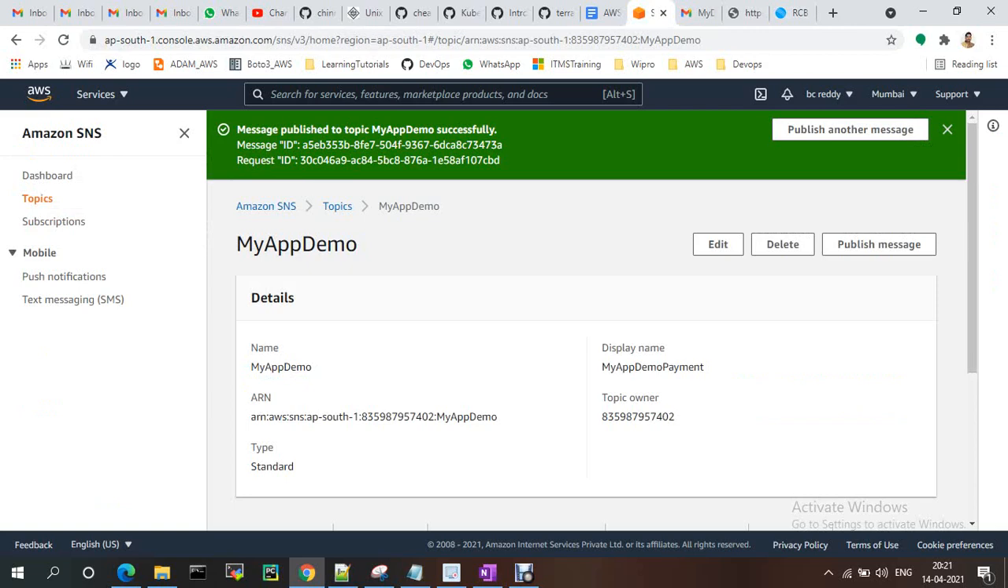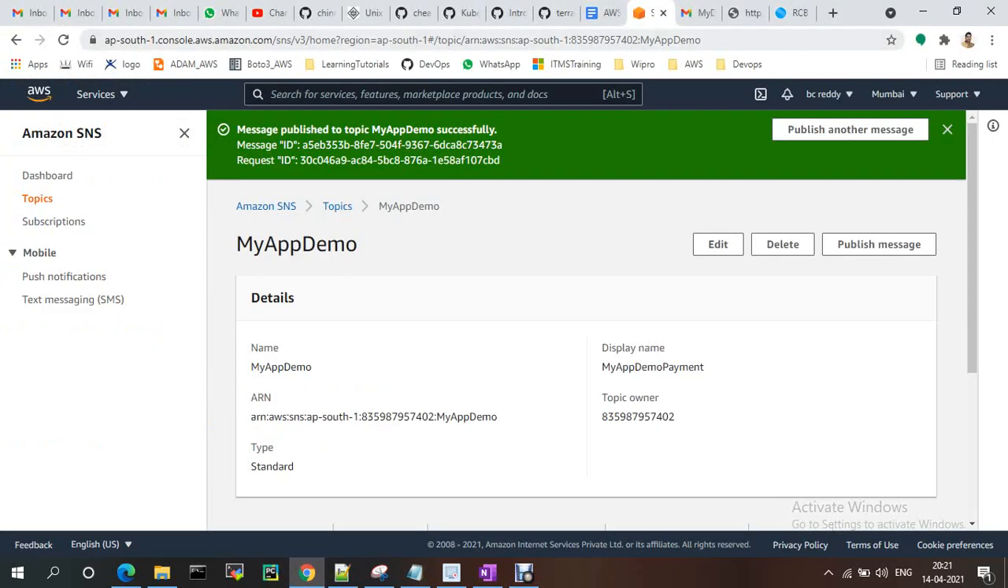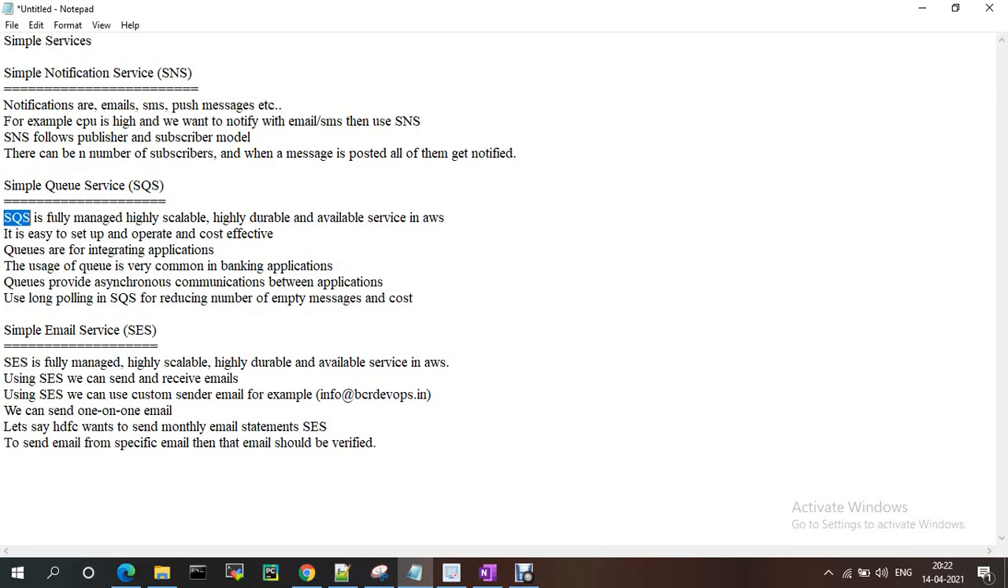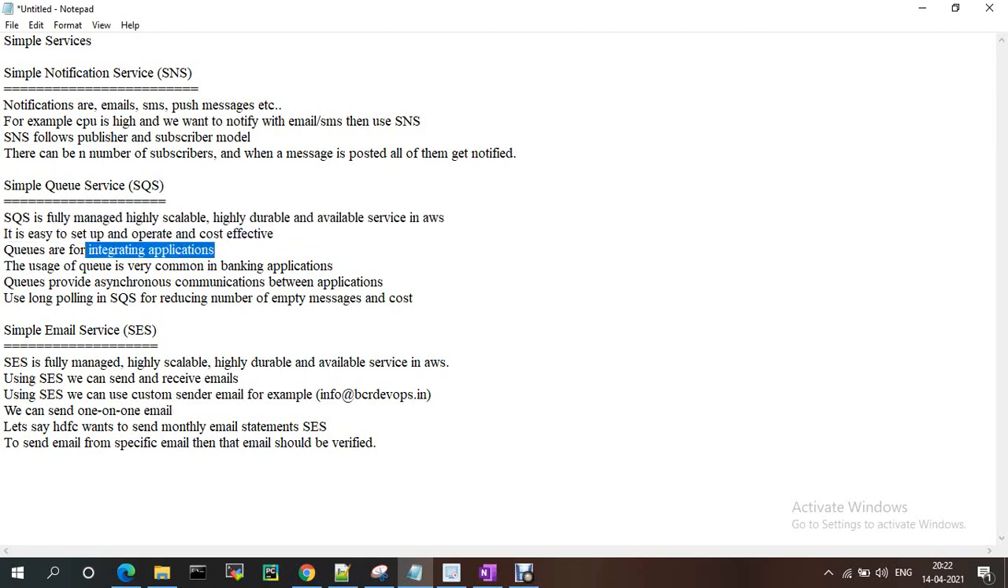There is another service also, SQS, Simple Queue Service. Okay, if you go to here, a queue is nothing but messaging queues, so it is communication within the apps. For that, see, the queue is a fully managed, highly scalable, highly durable and available service in AWS. It's easy to set up and operate. Okay, queues are for integrating applications.